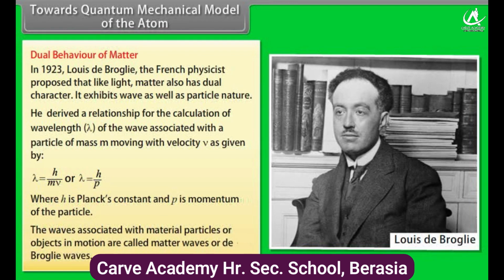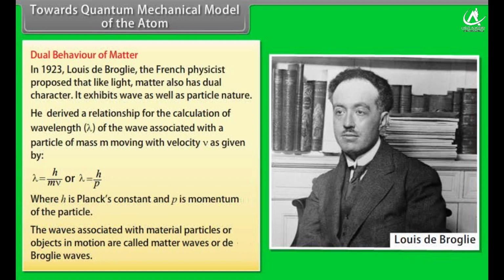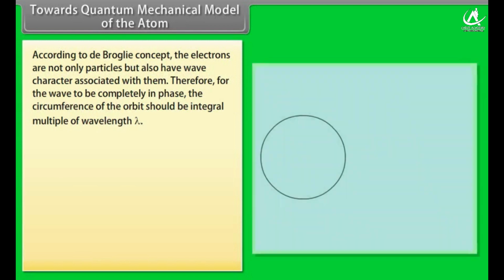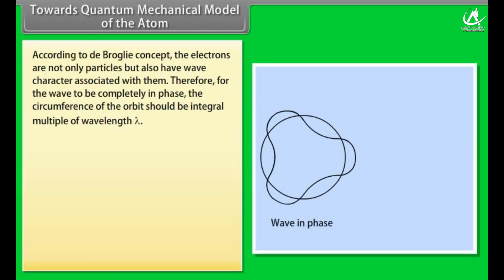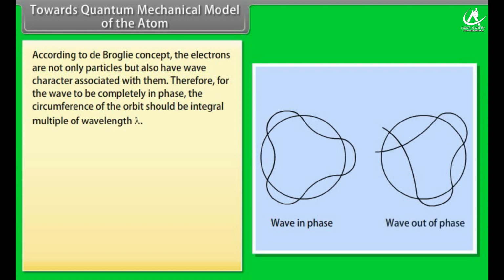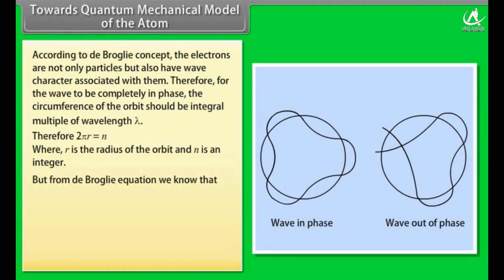The waves associated with material particles or objects in motion are called matter waves or de Broglie waves. According to the de Broglie concept, the electrons are not only particles but also have wave character associated with them. Therefore, for the wave to be completely in phase, the circumference of the orbit should be an integral multiple of the wavelength lambda. But from the de Broglie equation we know that lambda equals h upon mv. Hence, 2 pi r equals n into h by mv, so mvr equals n into h by 2 pi.